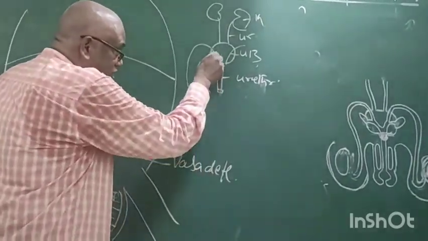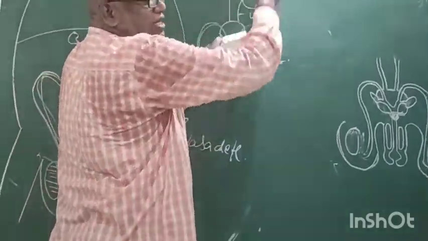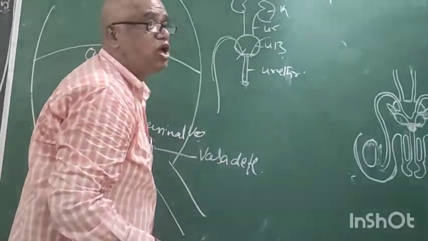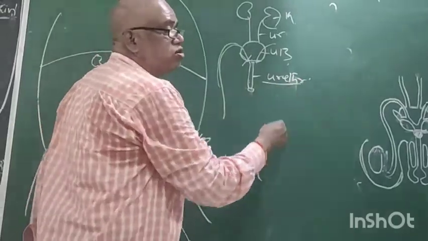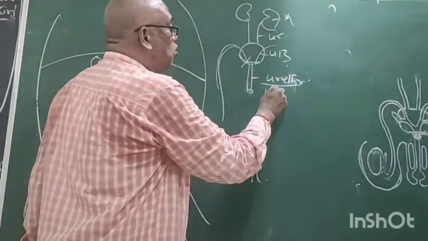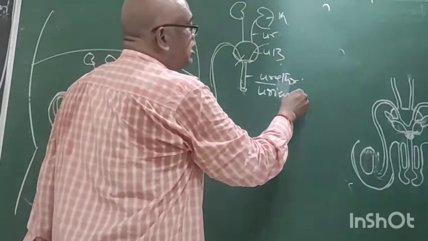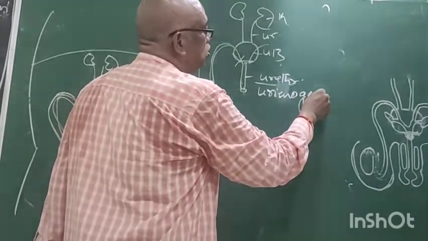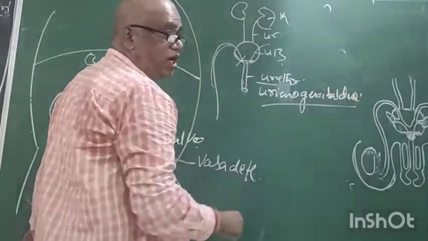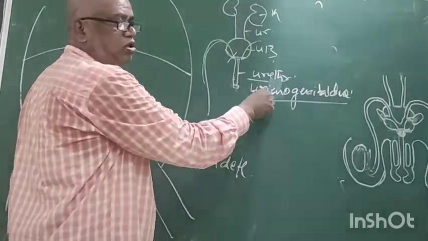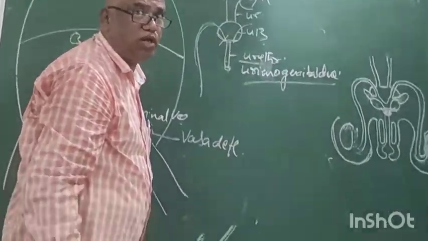That means up to the ejaculatory duct it is the reproductive system, and up to the urinary bladder, the excretory system. But it is a common passage for both urine and sperm. Hence, the urethra is also called the urinogenital duct. It is common for both male and female.